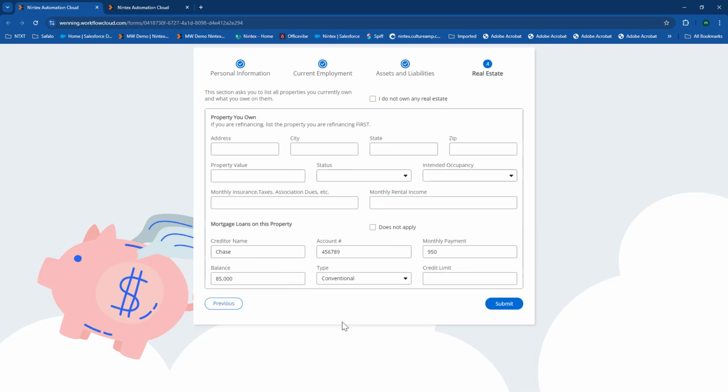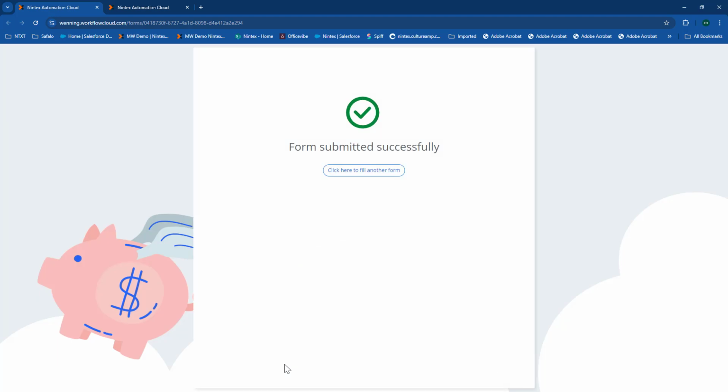You'll notice we're on the last page here. I'm going to go ahead and submit that. And then what will happen is I'm going to get an email here in just a moment with a generated document. It's going to send me something like, do I approve this loan that I've been sent? I can sign that document. Again, this could happen wherever you'd like to have it happen in the process.